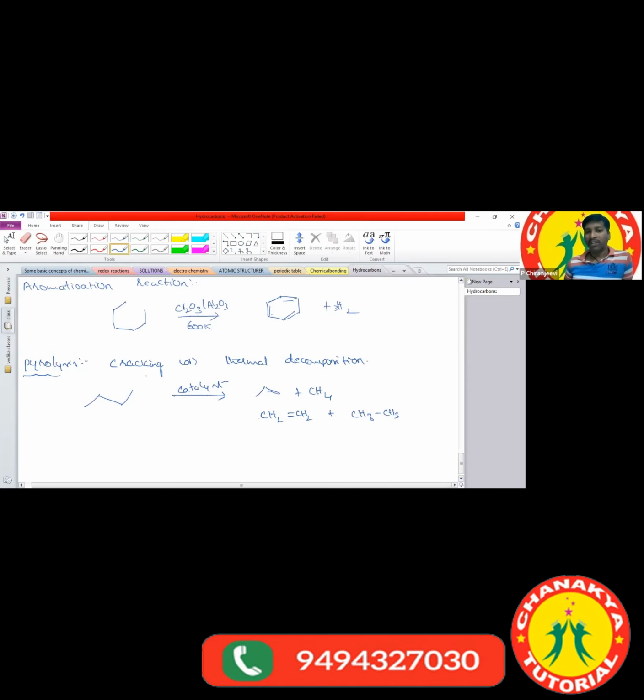So what is meant by cracking or thermal decomposition? By using this method, we can convert high molecular mass substances into low molecular mass substances. Sir, how are you telling that? What is the molecular formula of butane? Actually, C4H10. C4H10, what is the molar mass? C4 means 12 times 4 is 48, plus 10, 58. So the molar mass of butane is 58.